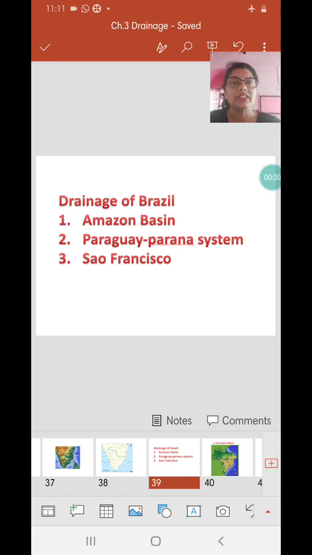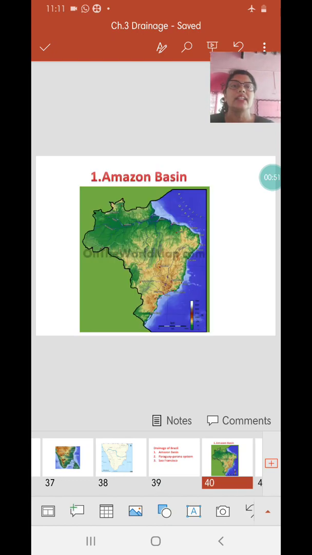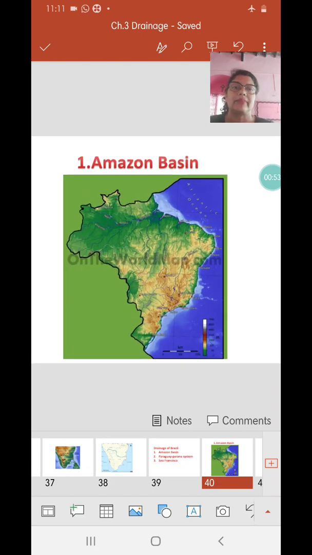The drainage of Brazil consists of three major river systems, mainly the Amazon River Basin, the Paraguay-Piranha River System, and the São Francisco River System. We will also be studying coastal rivers in the drainage of Brazil. So starting with the first one, and that is the Amazon River Basin.